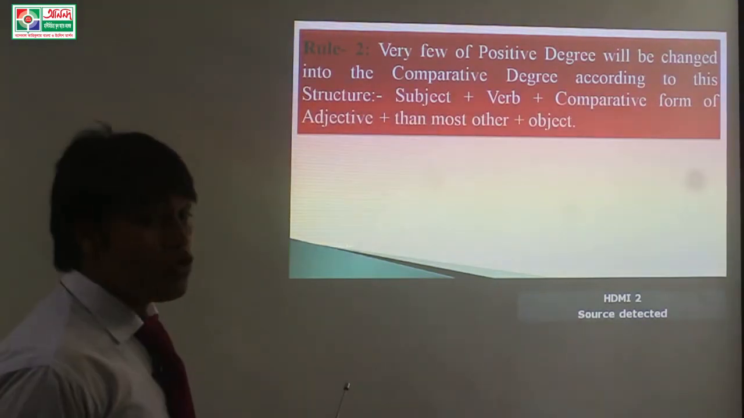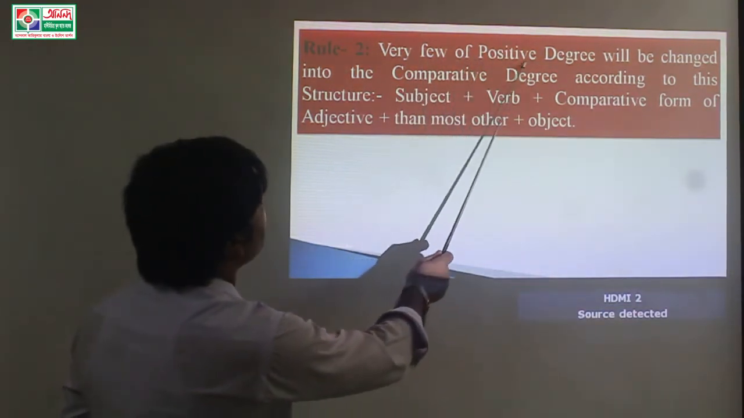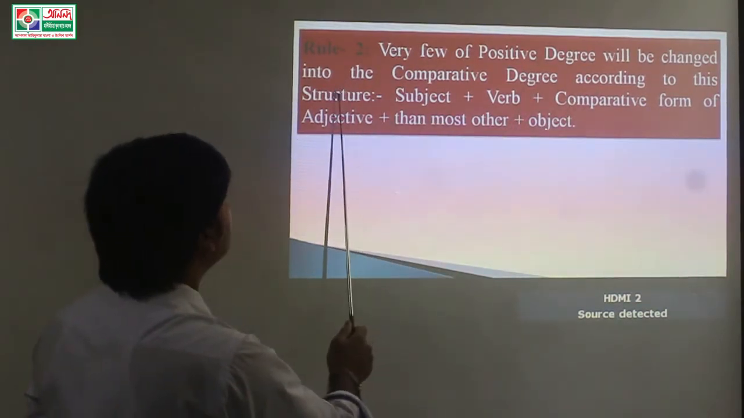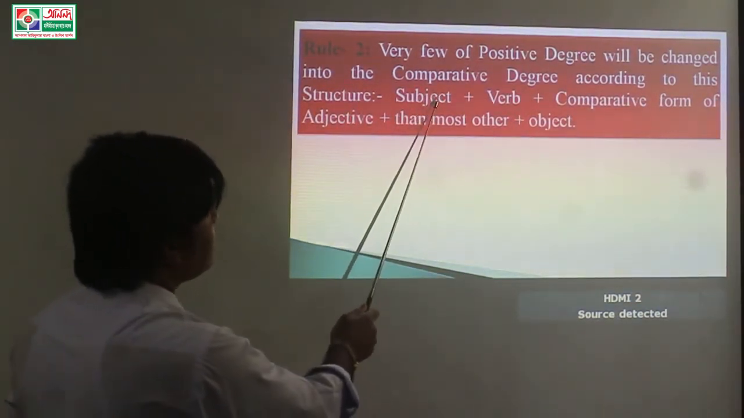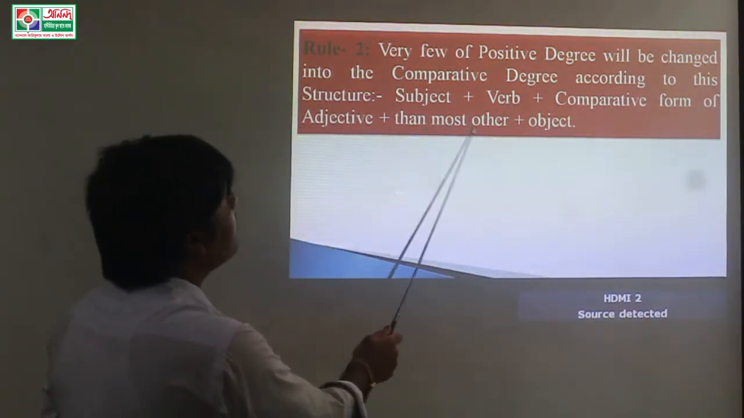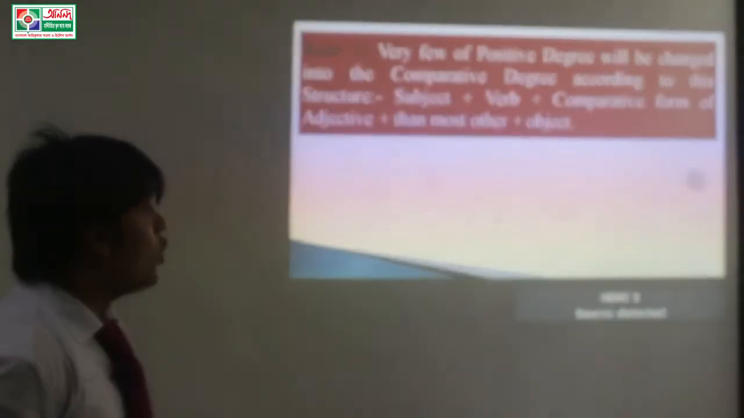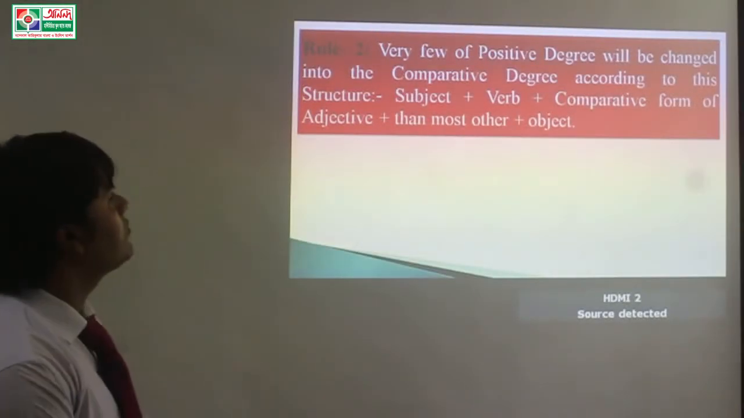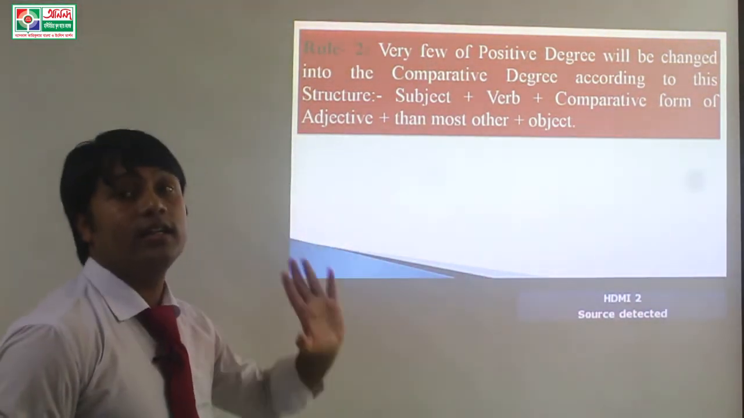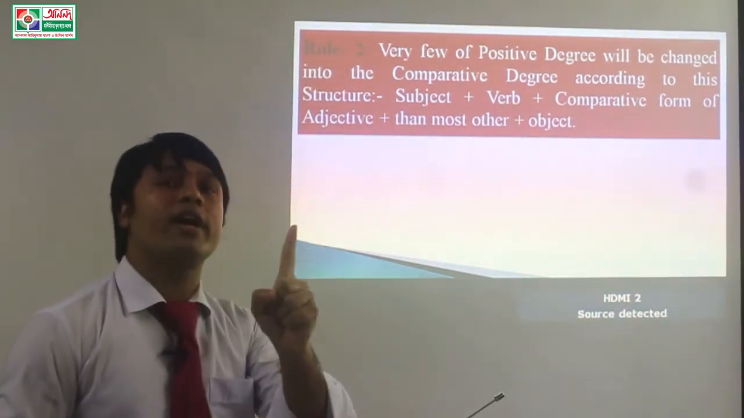Number 3. Very few of the positive degree will be changed into the comparative degree according to this structure. Subject plus verb plus comparative form of adjective plus then most other plus object. Dear students, we can say it another way. If very few is in the positive degree, then most other will be used in the comparative degree.